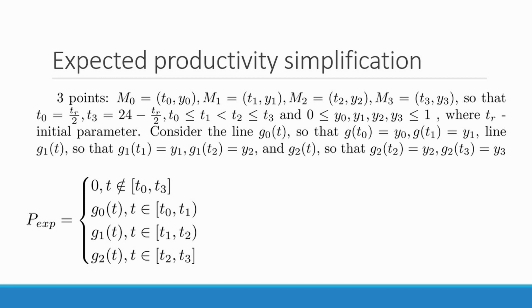We simplify it by viewing it as a linear interpolation through 4 following points, where the t coordinate of the first and the last one matches respectively the start and the end of the workday. Note that when we search for the optimal schedule, we will add 4 more points between the first and the last one.